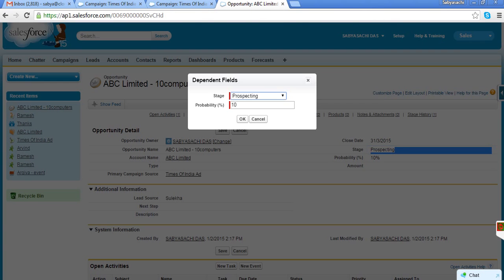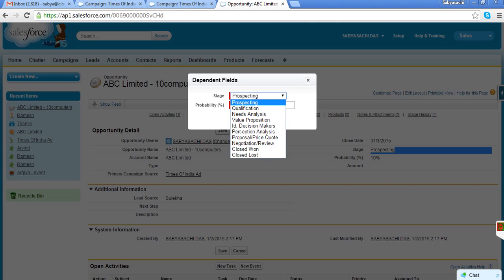Stage. What is stage? When we are selling something, there is a process. How do you sell? For an example, you have purchased Salesforce training from Cloud Experts. Now if you see what the sales process was, initially Cloud Experts received a lead from Sulekha or somewhere, a website or something.